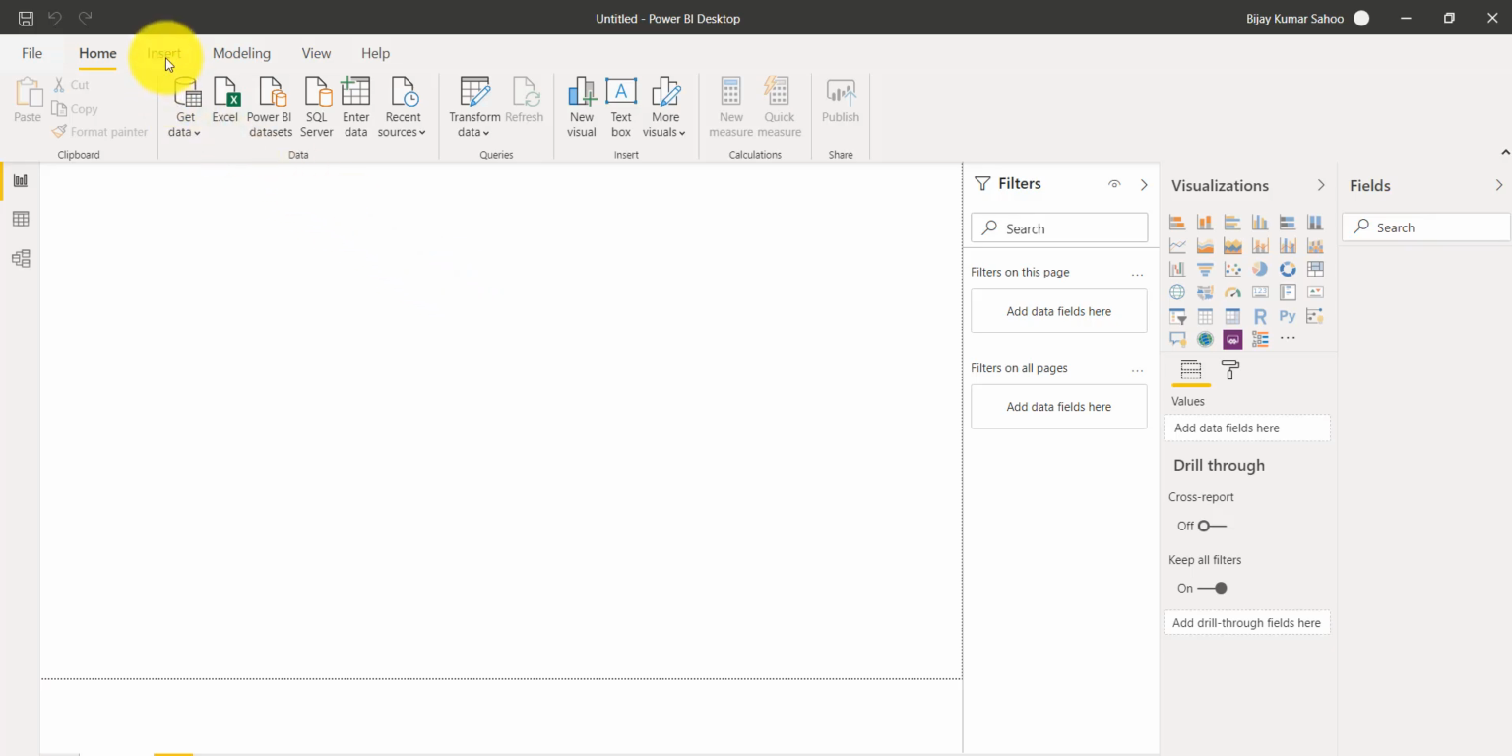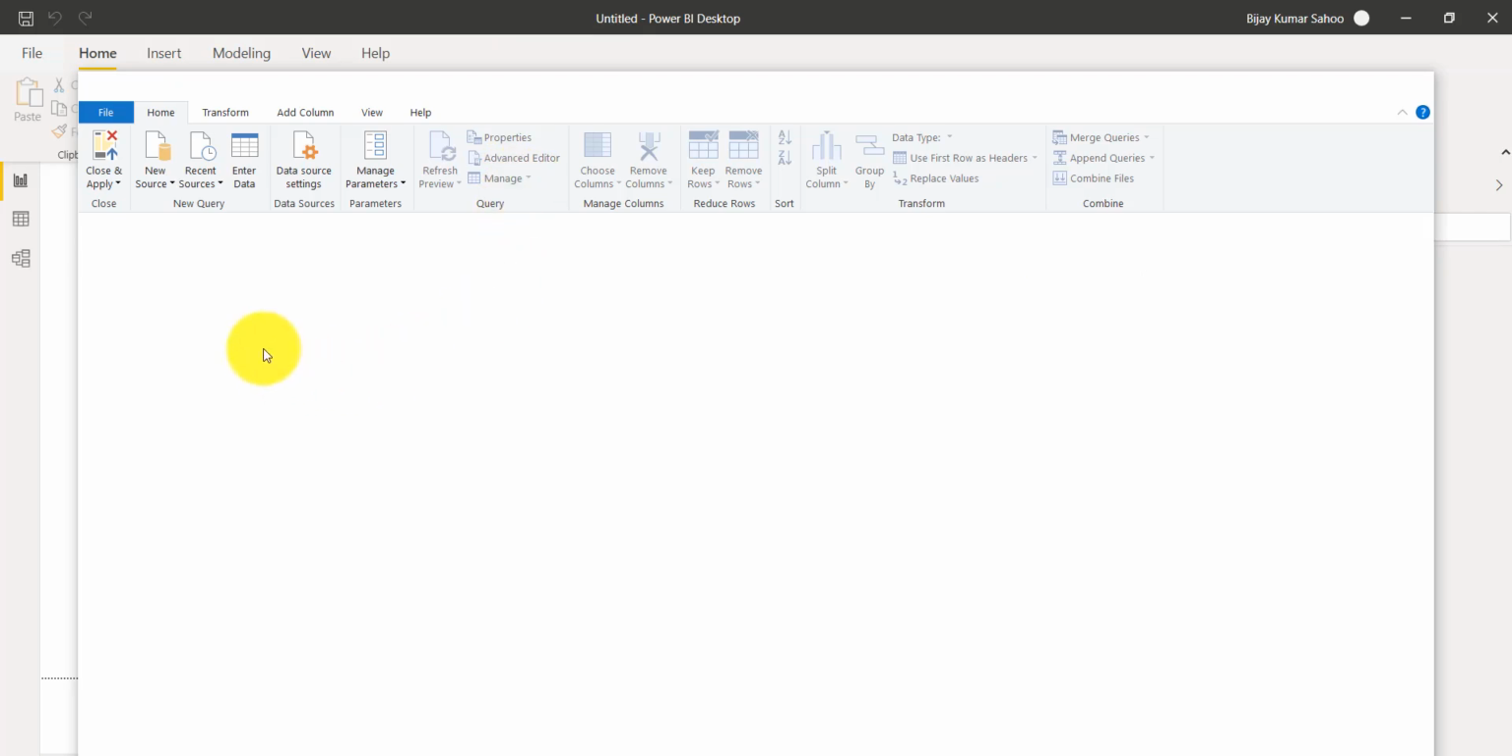If you see here, there is a transform data option. By default, when you open Power BI desktop, we are not loading any data source here. So if you click on transform data, you will see a blank screen because we don't have anything loaded and we are not doing anything on this.